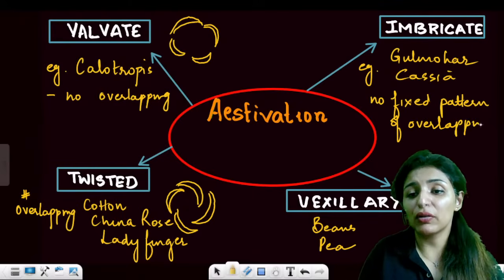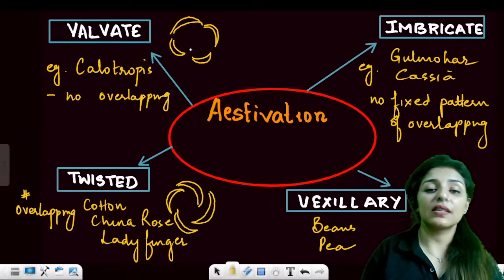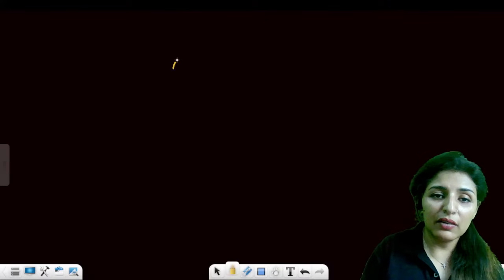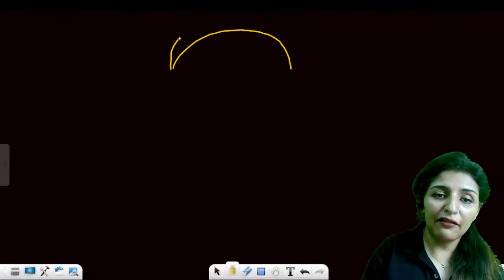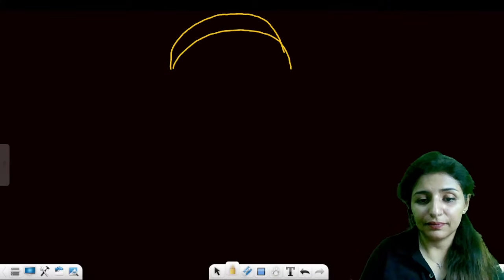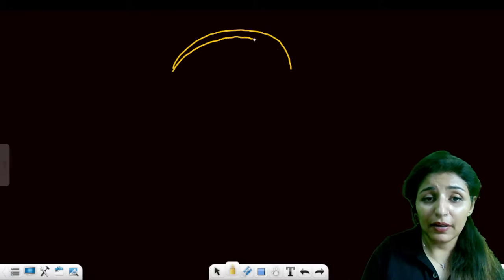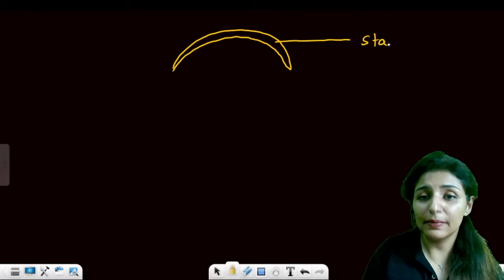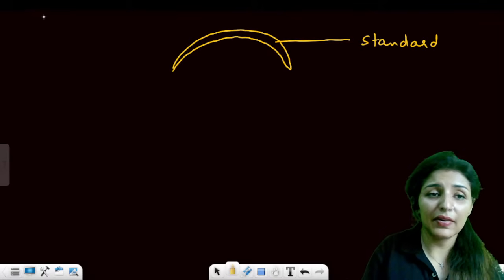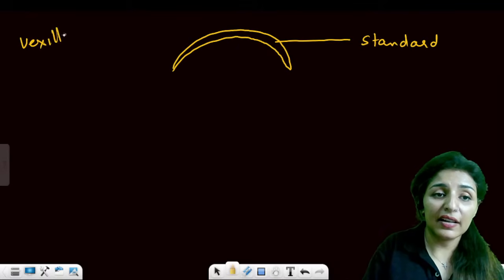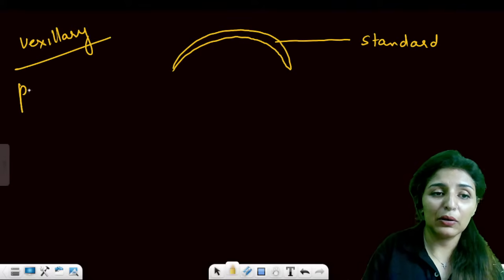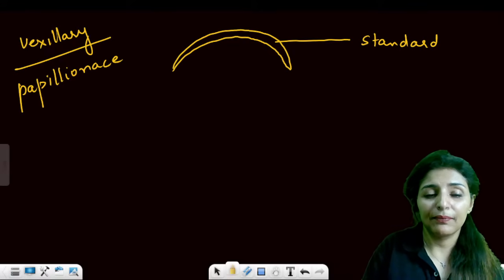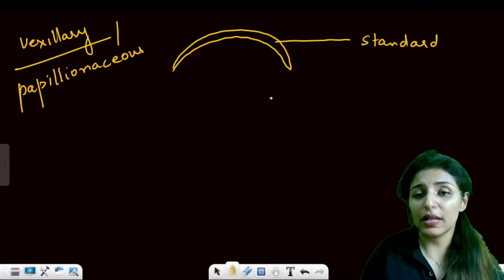And then talking about vexillary. Vexillary deserves a separate page. In vexillary, we have 5 petals, first of all, like this. This is the largest one. We call it standard. Vexillary can also be known as papilionaceous.